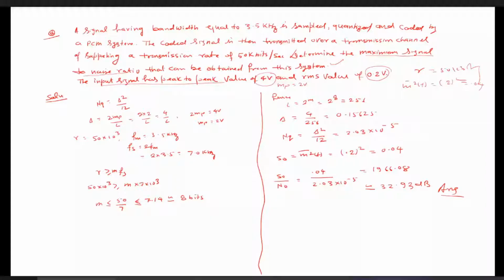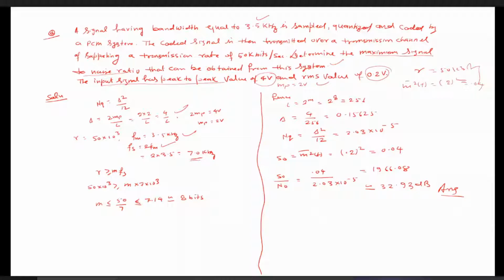Now, next, the R, that is the transmission rate, is given as 15 into 10 to the power 3 bits per second. And FM, you can see, is given as 3.5 kilohertz. During the sampling, our sampling theorem must be satisfied. So the sampling frequency is given as twice FM. From this, FM is known as 3.5, so we can calculate the sampling frequency, which is coming out to be 7 kilohertz.